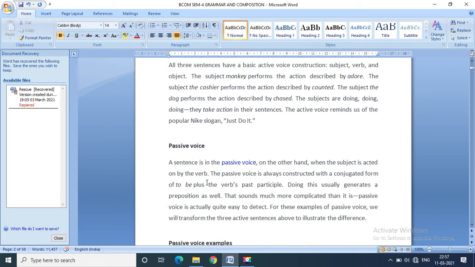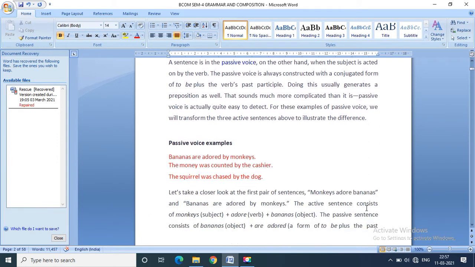Then if I talk about the passive, it is always constructed with a conjugated form of to be plus, and in the verb we always put the past participle. And also we add the preposition by. So the above sentences will be in the passive voice like this.